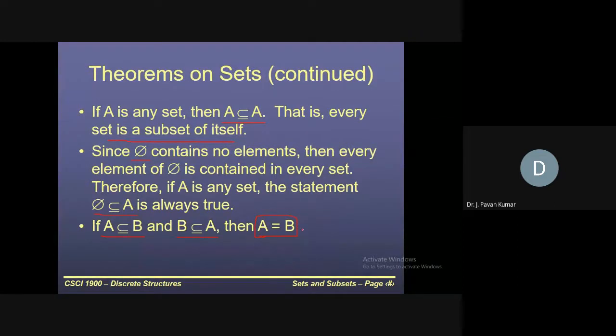Okay, this is another theorem. I think you can understand. A is a subset of B, in the sense we can write it like this, but this is not true for the second condition. So how do we have to write it? B will be there, then A will be here, like this. But whenever both of these conditions are true, then definitely A and B should be the same. Then only these two conditions will be satisfied. Got it?